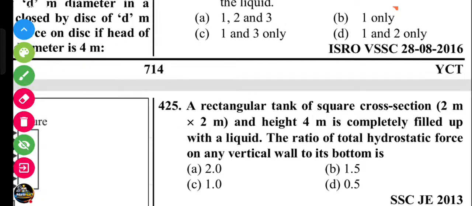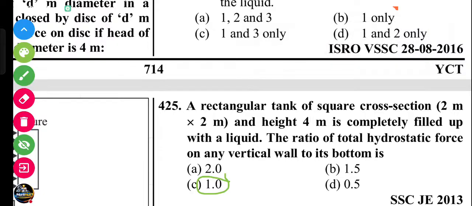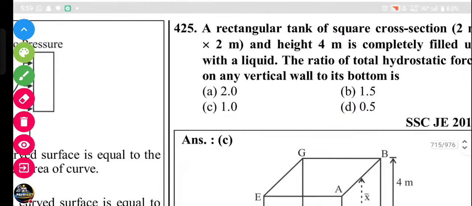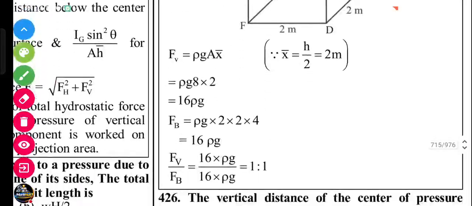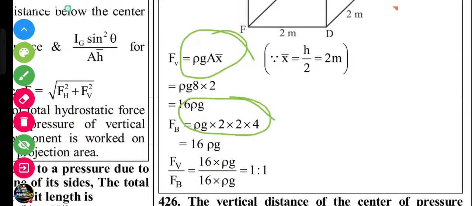The ratio of the total hydrostatic force on the vertical wall to its bottom is 1, because pressure is the same. Bottom, vertical, sorry sorry sorry, no, we need to calculate. Look, both pressures are the same, rho g A h bar, rho g A h bar. I thought correctly. 1:1.